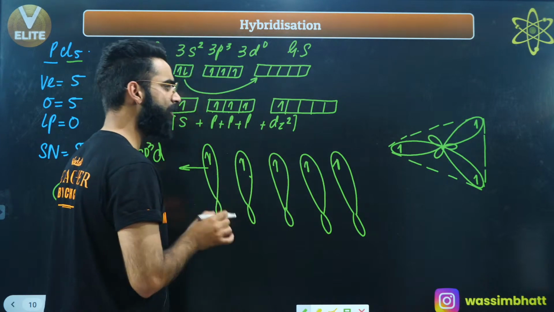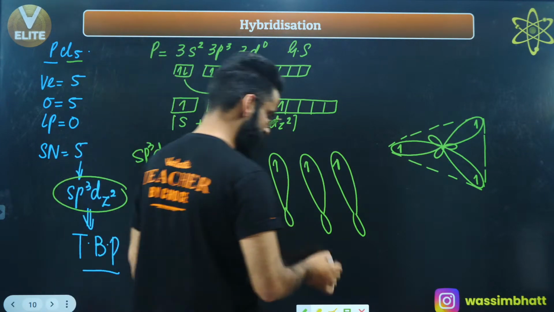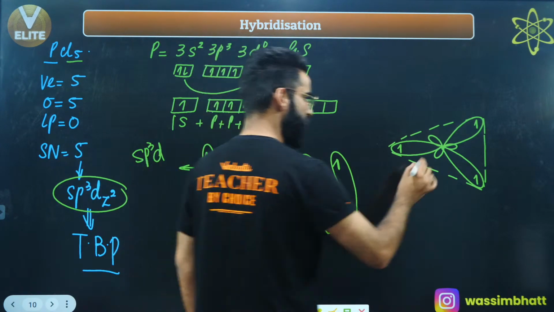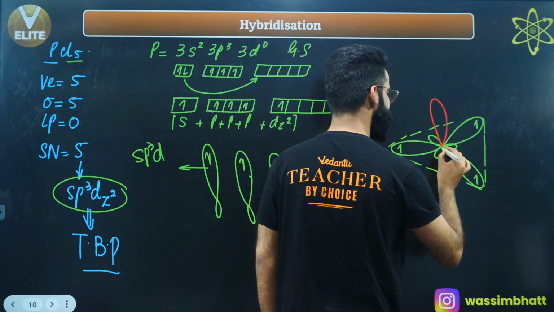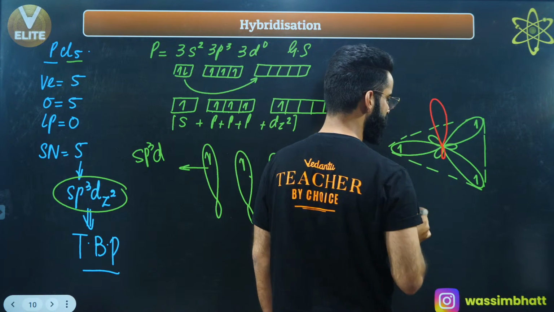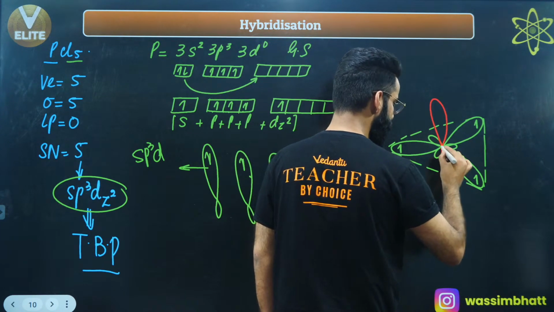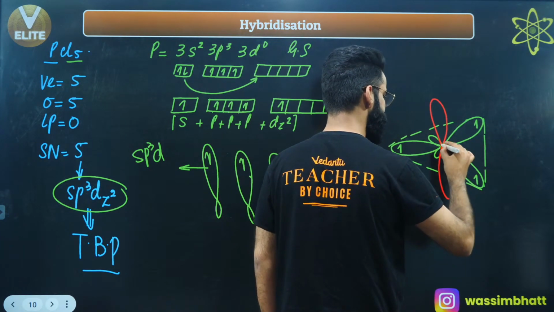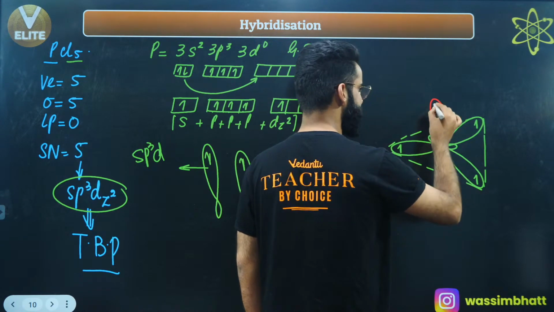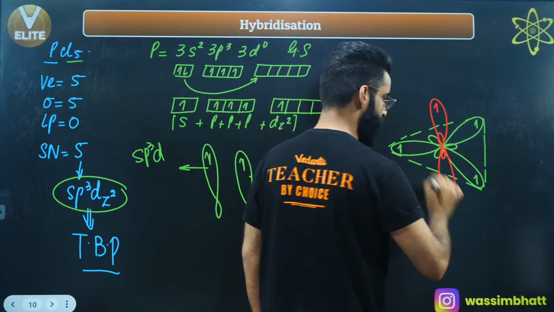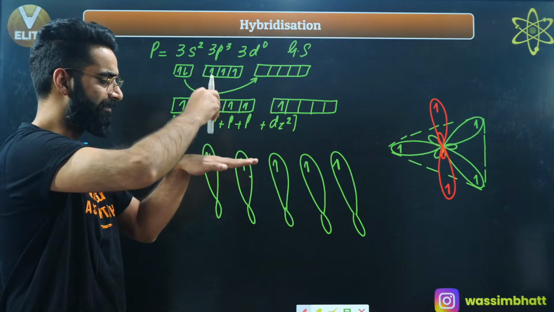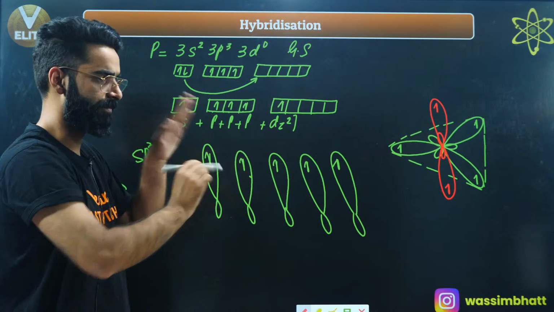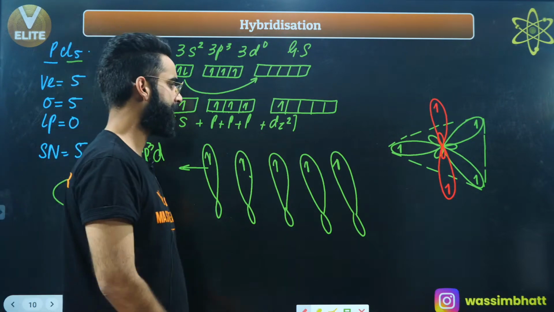Now, how many hybrid orbitals do we have left? We have two hybrid orbitals left. So this is, for example, one more hybrid orbital which is present perpendicular to the plane, upwards. And there will be one more hybrid orbital which is present perpendicular to the plane but downwards. Even this contains one electron, this contains one electron. Three hybrid orbitals are present on the plane. One will be above the plane, one will be below the plane.